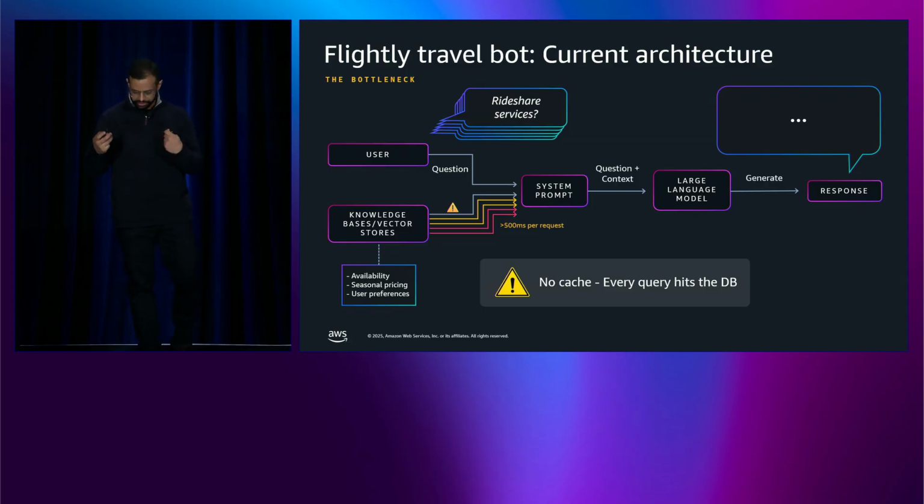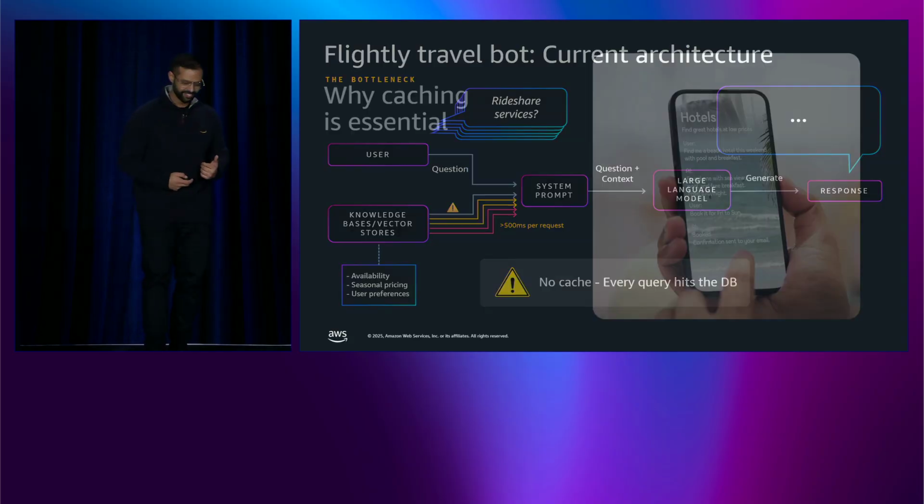And this keeps getting worse. Response times start degrading from 500 milliseconds to 5 seconds to 30 seconds. At 1 million users daily, this architecture is unsustainable. Ask your application teams what's wrong, and I'm sure they'll all point straight to the database. But it's not the database's fault, it's the access pattern.